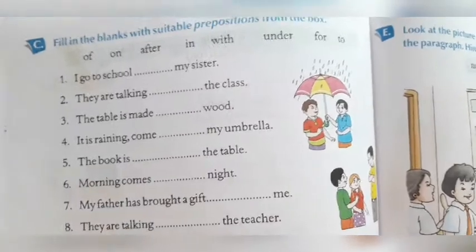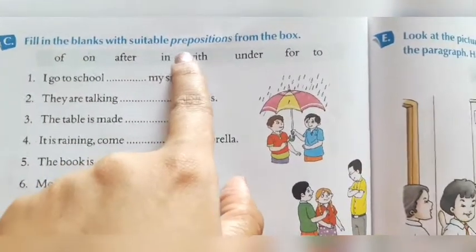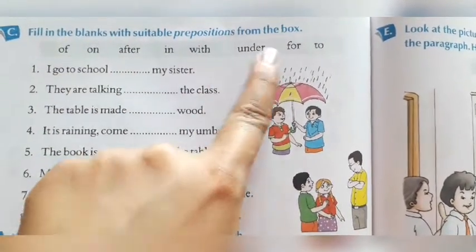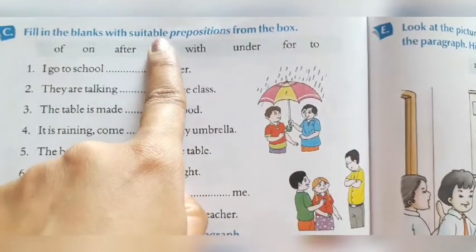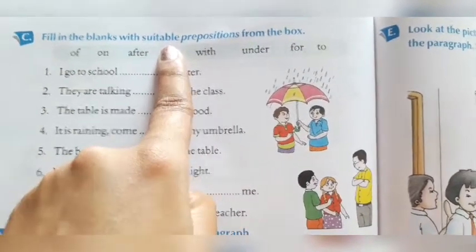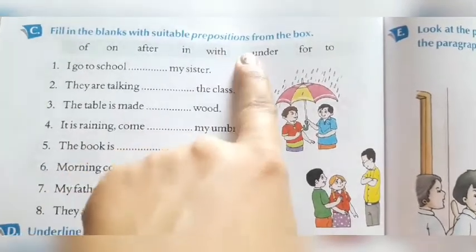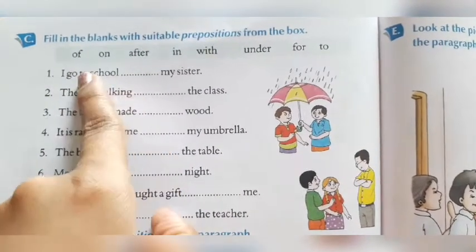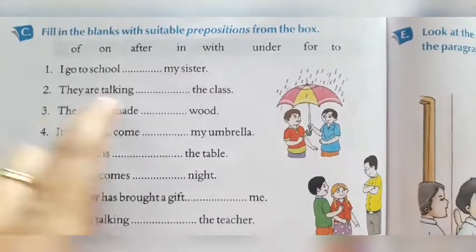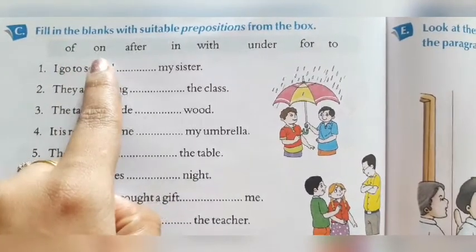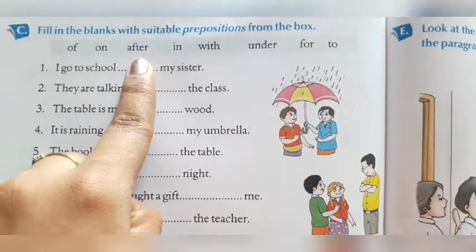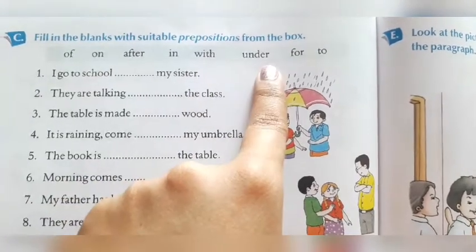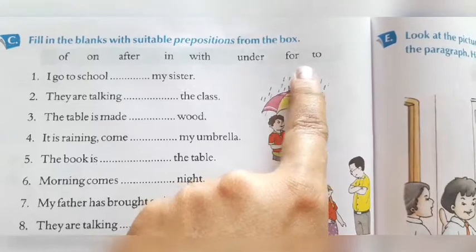Coming to the next exercise, fill in the blanks with suitable prepositions from the box. In this box, the options are given to you. We have to select the correct one. Suitable मतलब जो suit करता है, जो सही लगता है, वो preposition select करके हमें box में से लेकर blanks में लिखना है. Right? First, let us read out the options given in the box. Of, on, after, in, with, under, for, to.